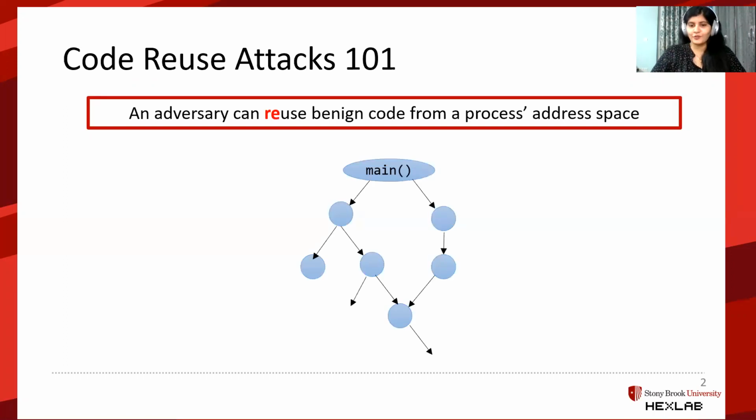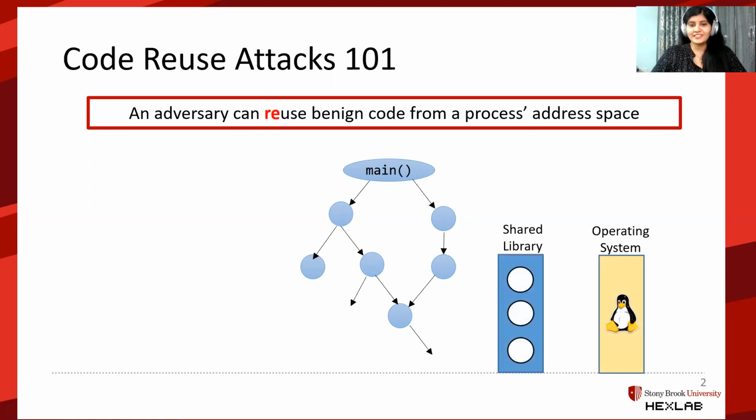This is a control flow graph of a sample application. It moves from function to function. When this application wants to interact with the operating system, it uses shared libraries, which do this on the application's behalf. Now say we had a hidden bug somewhere in the application, and the attacker is able to find it